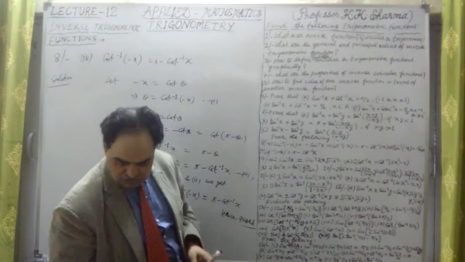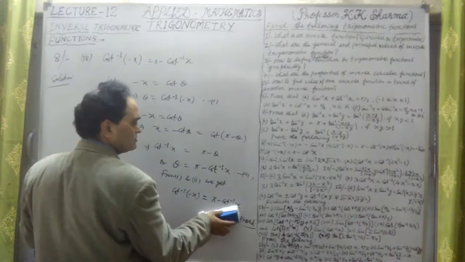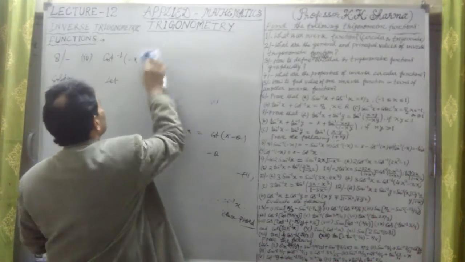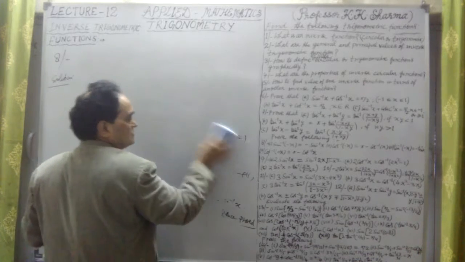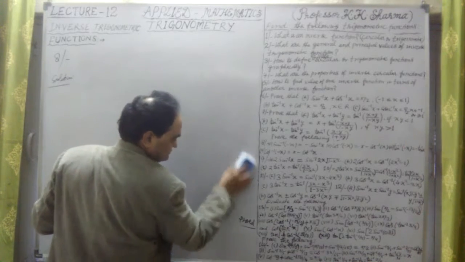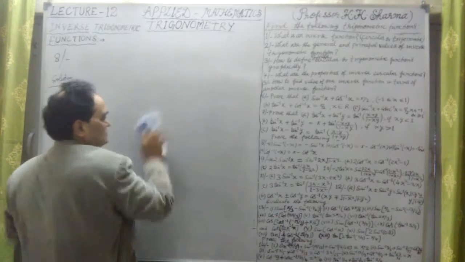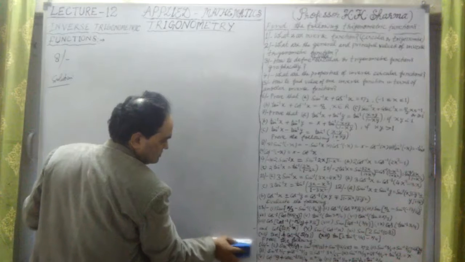No other parts are given because they are not taken. Similarly, we can prove the other two, in the case of cosec inverse of minus x and secant inverse of minus x. Those two can also be written in the same way.